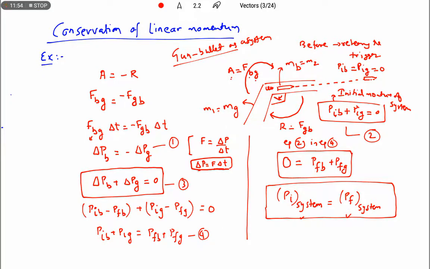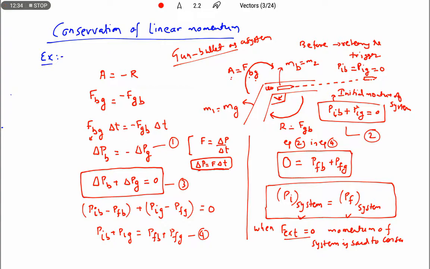That means we confirm the statement of the law of conservation of linear momentum, which is very, very important: when the external force acting on a system is 0, then the momentum of the system is said to be conserved.